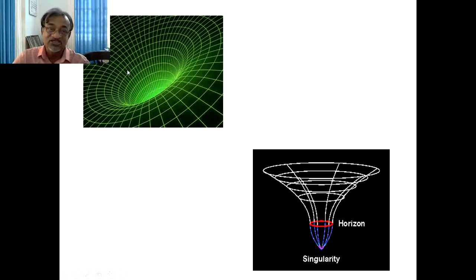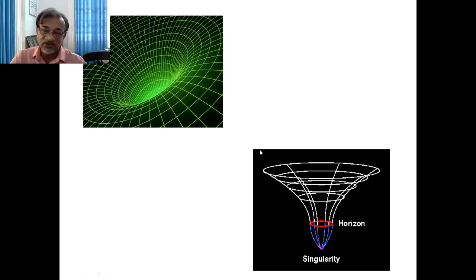This is due to the intense gravity. So in this figure, you can find such a space-time curvature, and the lowermost part is the singularity point.